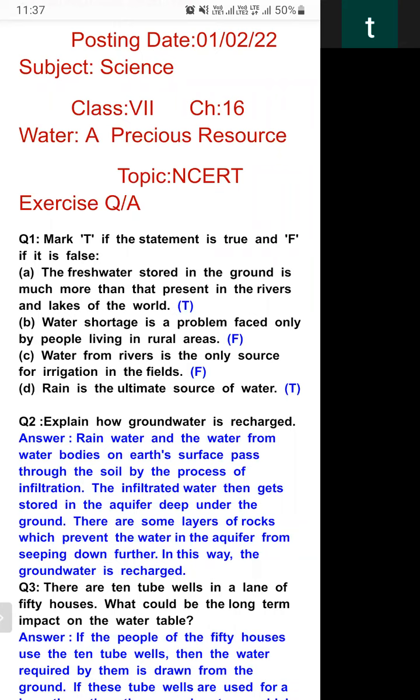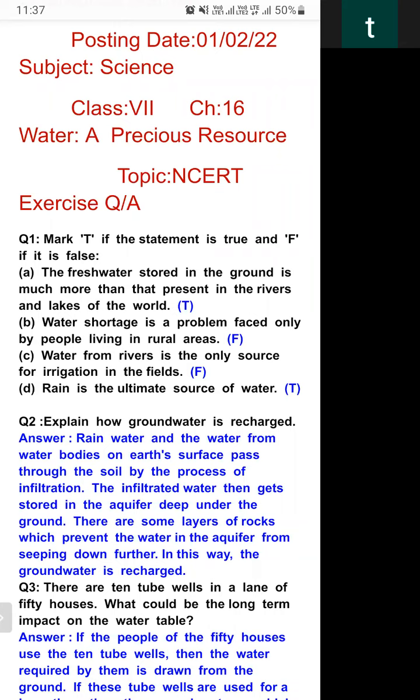What is irrigation? Giving water to the field. Yes, we are using river water for irrigation, but it is not the only source. We have some different sources also. Therefore, it is a false statement.